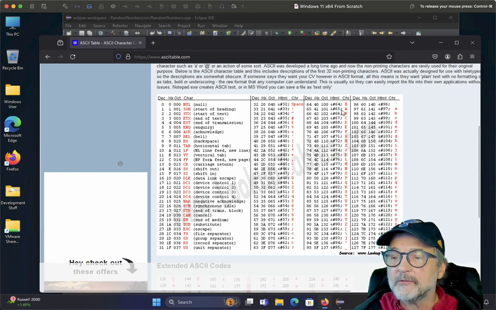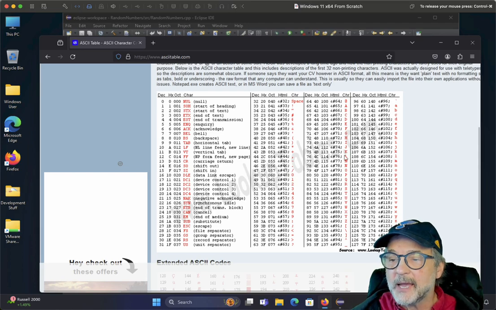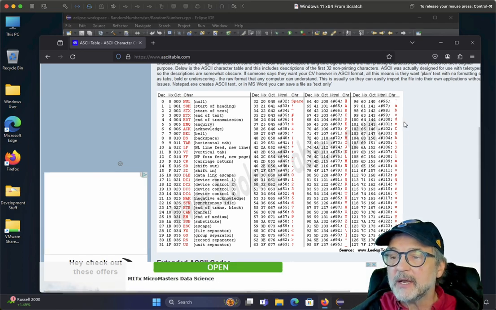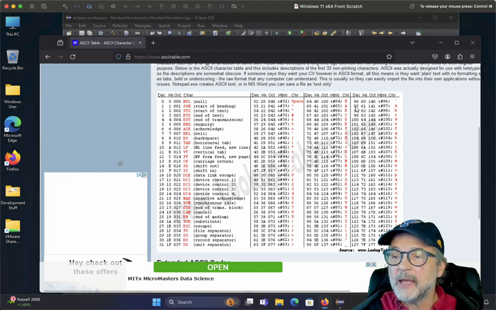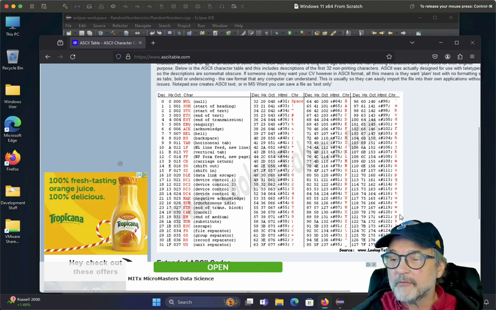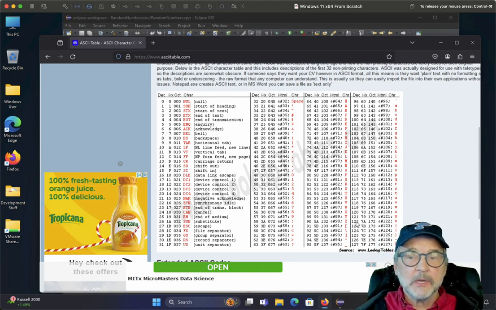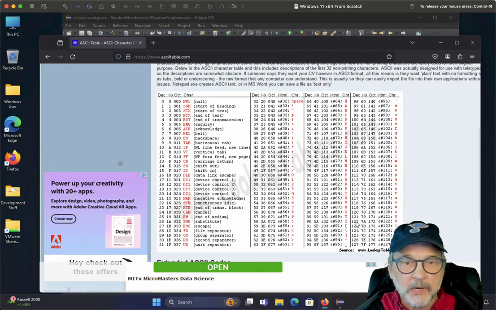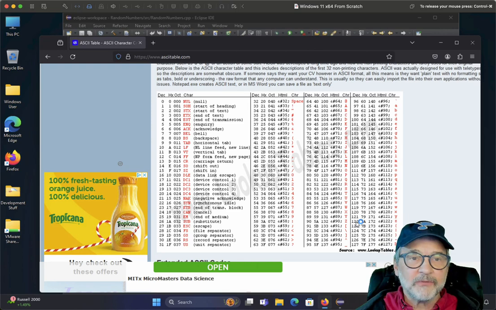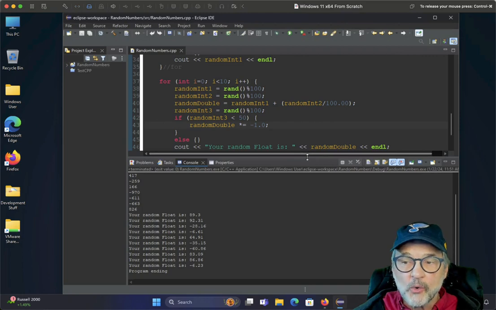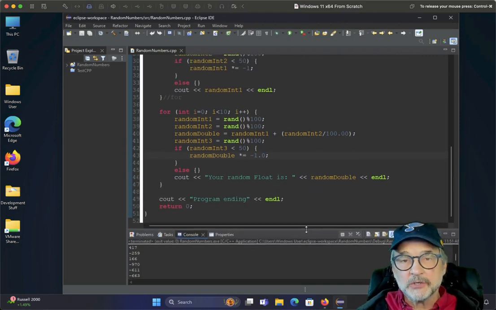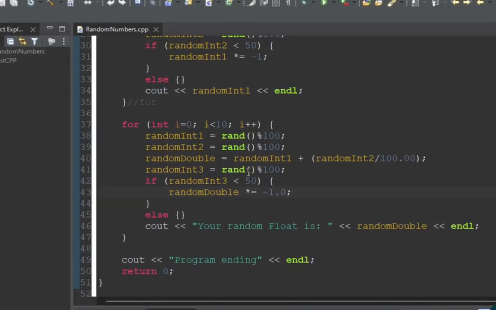Well, the alphabetic characters start at capital A, so it goes capital A to capital Z, and then lowercase a to lowercase z, and the decimal number for a lowercase a is 97, and the decimal number for a lowercase z is 122. Now let's just stick with lowercase letters for right now. So we're talking about 97 to 122. So what good is that? Well, now we can generate, because we know how to get a minimum and maximum integer value, that value and we can stick it inside of a C string or inside of a string. So let's do C strings for right now.